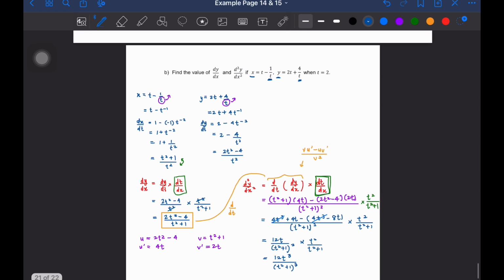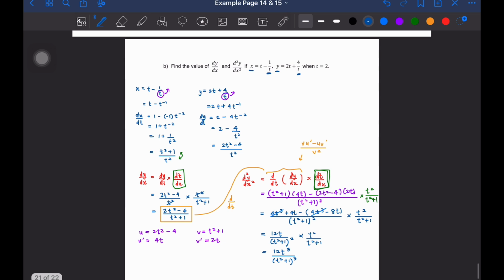Okay, settle dekat sini. Alright, so kalau ikutkan soalan, dia suruh awak cari value of dy dx dengan d2y dx square bila kita punya nilai t is equal to 2. Okay, so sebenarnya kalau ikutkan, there is no need, okay, we don't have to actually give our answer for second derivative until it's in the simplest form. Tak perlu sebenarnya. Sebab soalan dia hanya cakap dia nak value dy dx dengan d2y dx square bila t equal to 2. Okay, so sebenarnya kita tak perlu pun nak bagi dia dalam bentuk yang paling mudah.